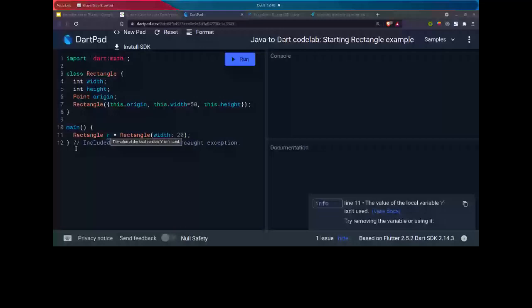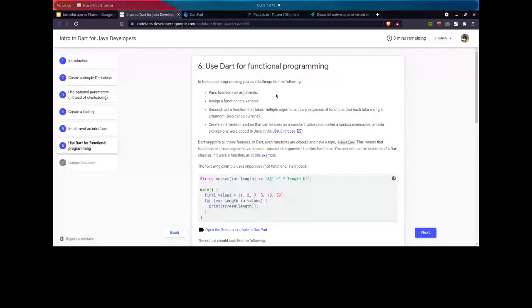So this was the same. We can create a factory, we can create an interface, and you can all go for this. This is the part where I would like to create one introduction. What is functional programming? Functional programming is a feature that I think Java didn't support, or was added, I think, in the JDK 8 release.